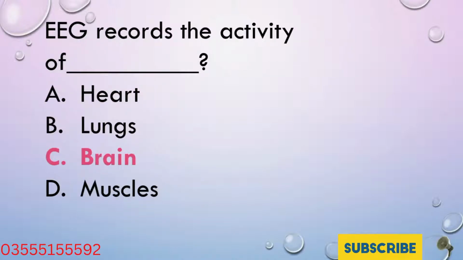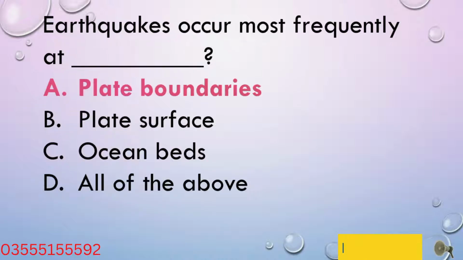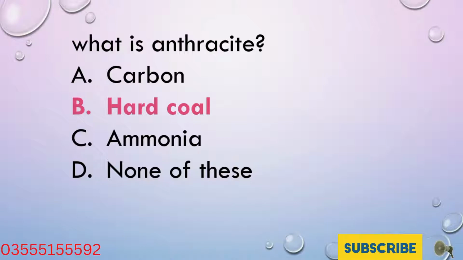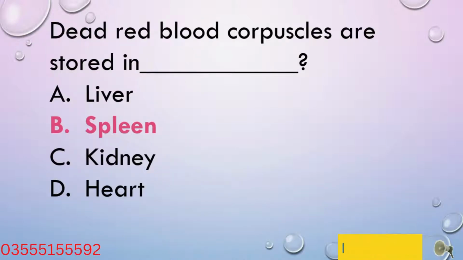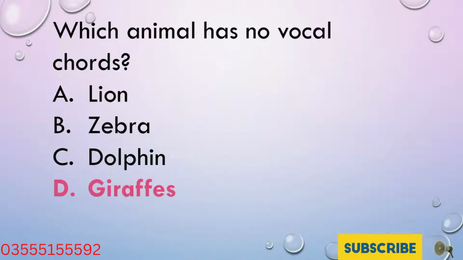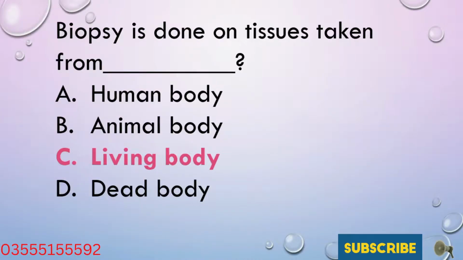EEG records the activity of the brain. Earthquakes occur most frequently at plate boundaries. What is anthracite? Hard coal. Dead red blood corpuscles are stored in the spleen. Granite is an igneous rock. Which animal has no vocal cords? Giraffe. Biopsy is done on tissues taken from a living body.